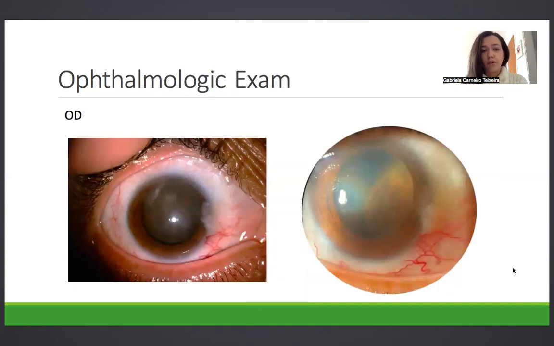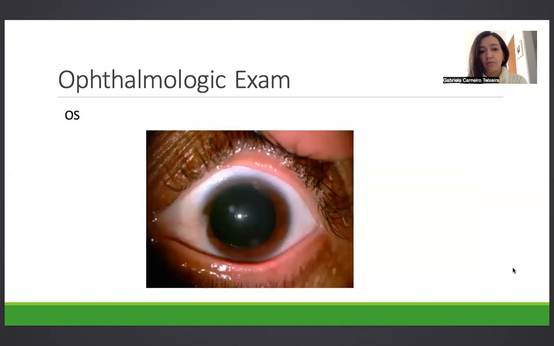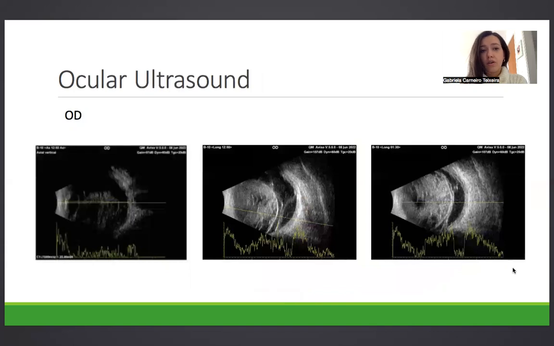These are photos of the right eye. You can see a small pterygium, an important cataract, and a retrolenticular extensive pigmented mass with some feeder vessels adjacent. The left eye has no important alterations. And here is the ocular ultrasound we requested for further investigation of the right eye.